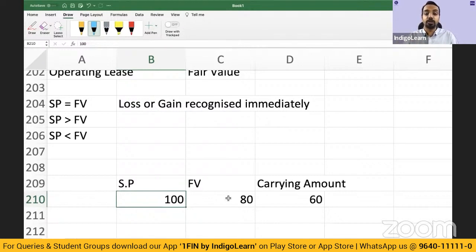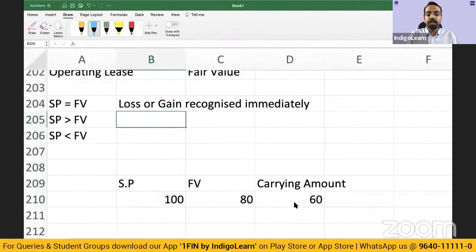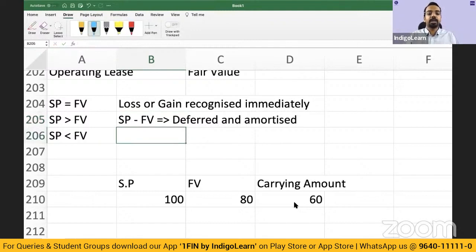That has to be deferred. So if sale price is greater than fair value, the excess of sale proceeds over fair value should be deferred and amortized over the period for which the asset is expected to be used. So in this case, what will you do? Selling price minus fair value, this will be deferred and amortized.